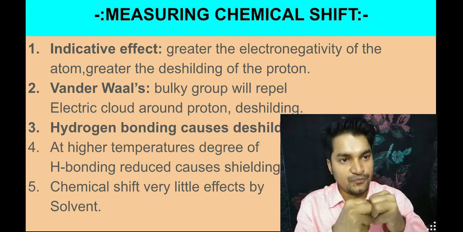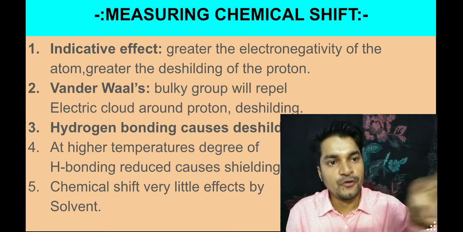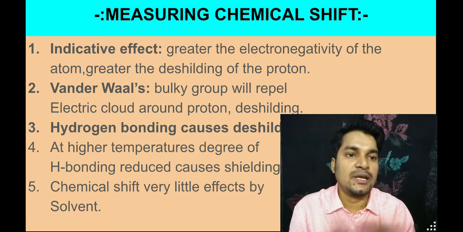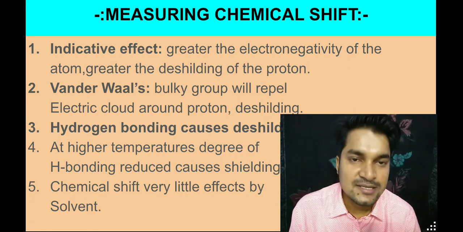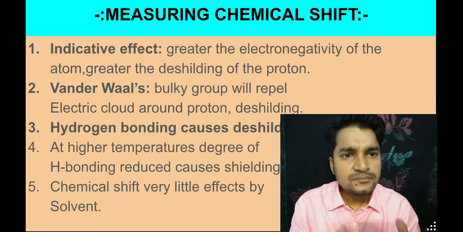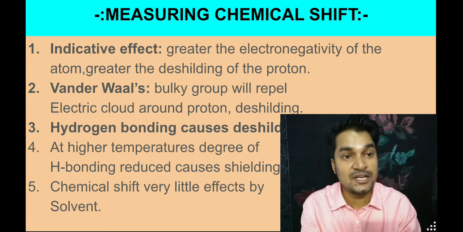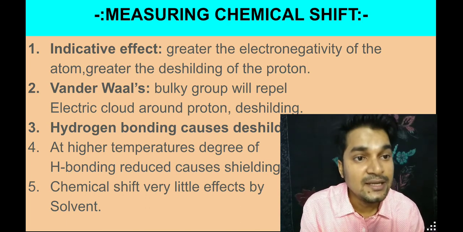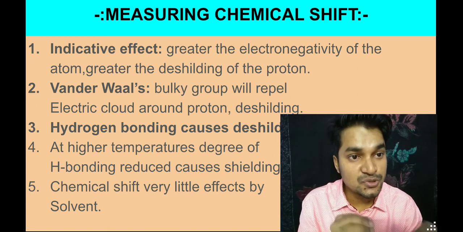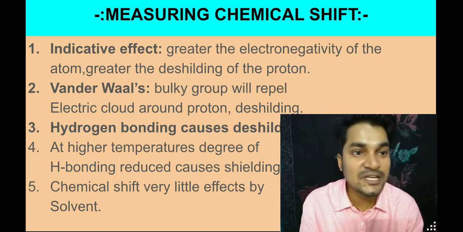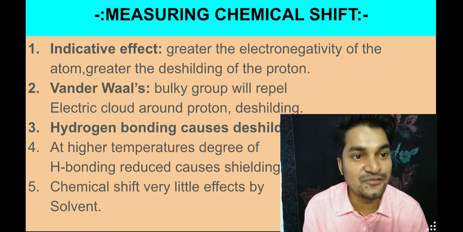If there is a bulky group present, definitely that bulky group will repel the lone pair of electrons, so if they are repelling, there is deshielding. And hydrogen bonding causes deshielding. Why? Because if the lone pair of electrons is there, it will definitely form hydrogen bonding, and so their electronegativity is destroyed. So that will result in deshielding.